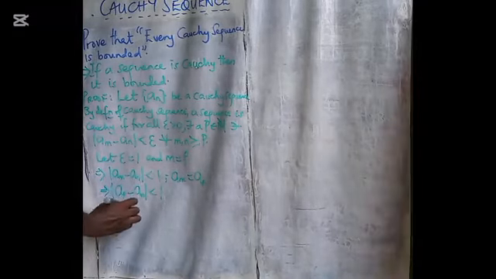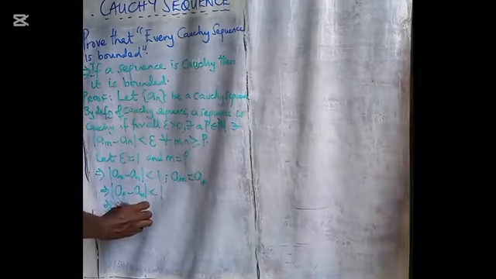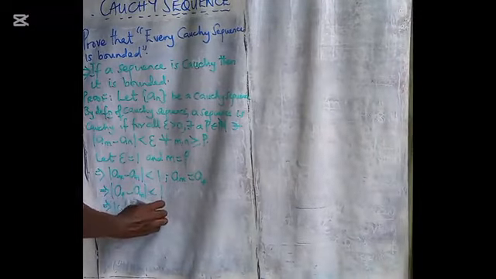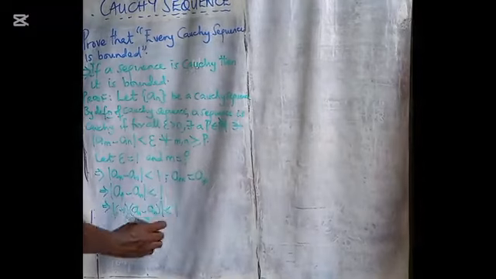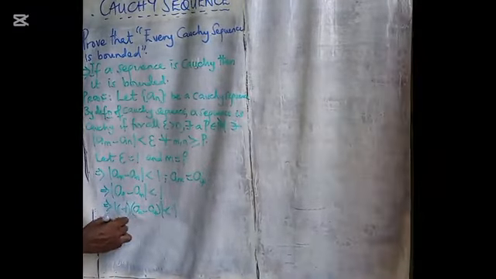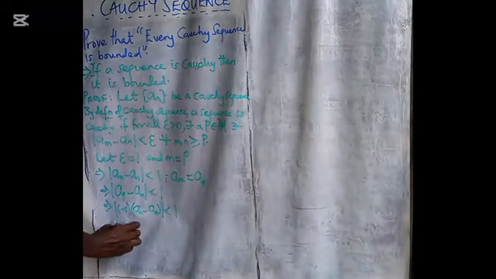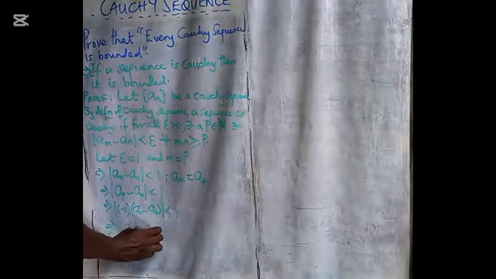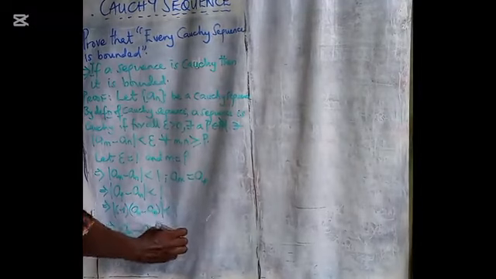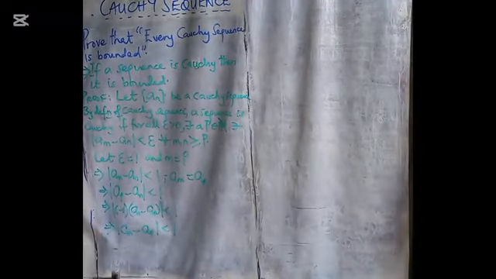And this is minus 1 times A sub n minus A sub P, which will be less than 1. And so we have the absolute value of A sub n minus A sub P to be less than 1.